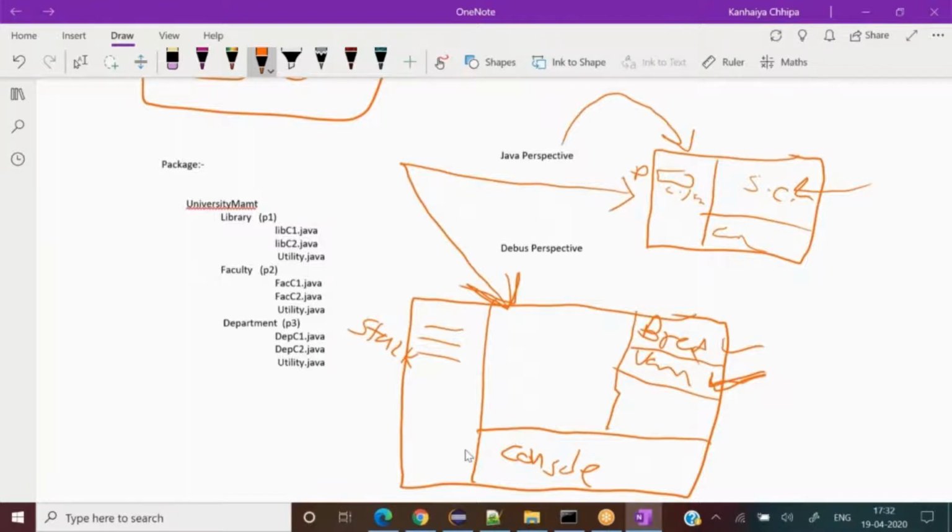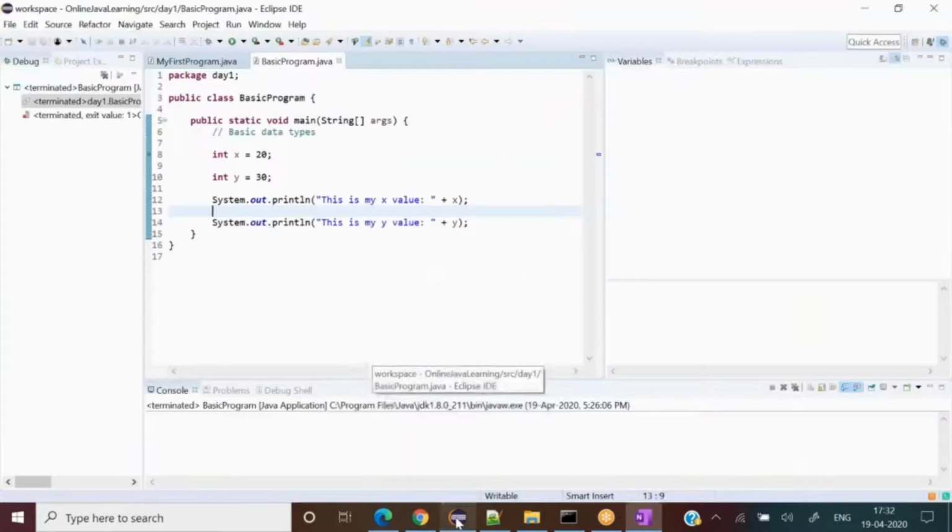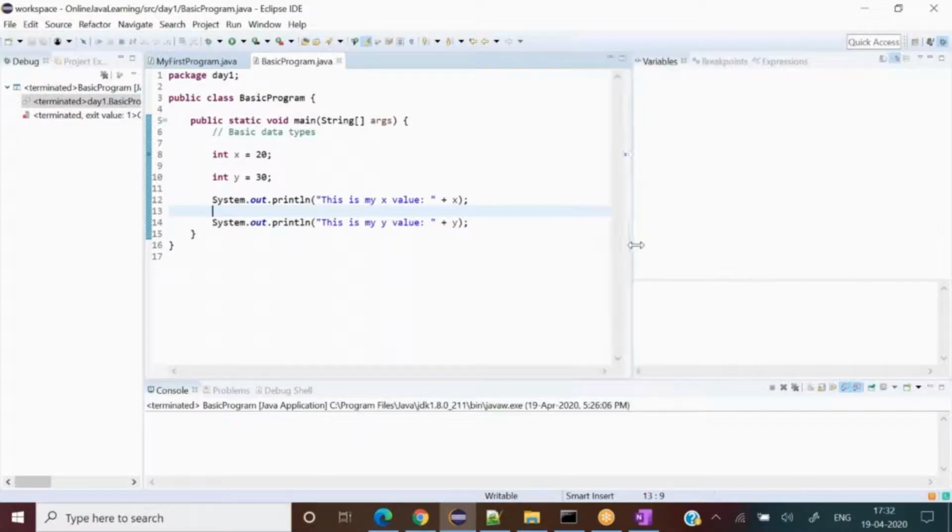So far, just keep in mind that for now we have two different perspectives. One is the Java perspective, where we do normal programs, but when we start some debugging, then we have a different debug perspective as well. Nothing else, don't take any other tension as of now. We would do this hundreds of times, so you would get used to it. This is the first time, so it might take a little bit of time with respect to understanding.